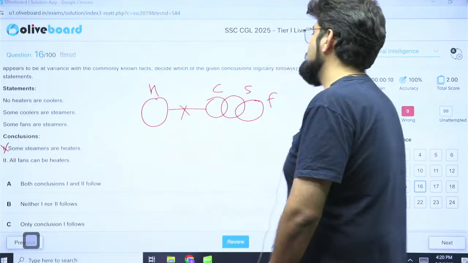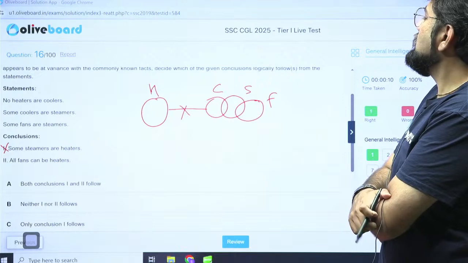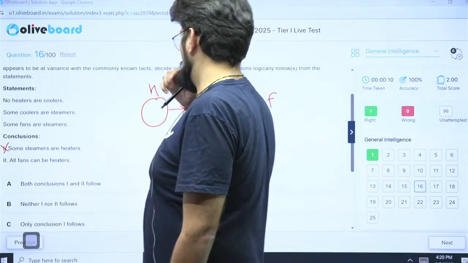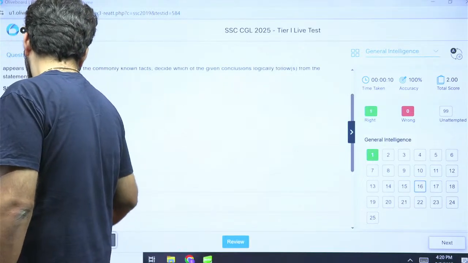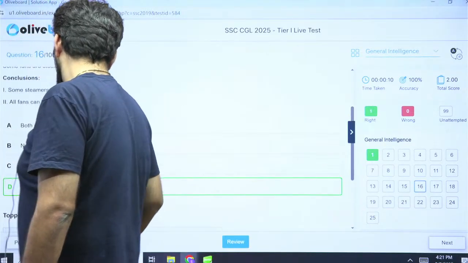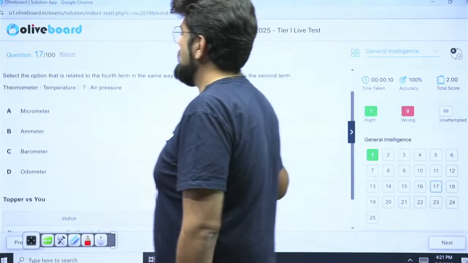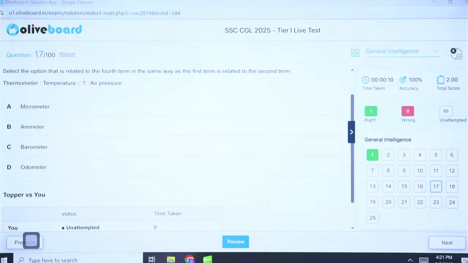Can they be? All fans, can they be heaters? Yes, I think so. Okay, it is only restricted with coolers, not with steamers. So all fans can be heaters is right. So only conclusion 2 follows should be the correct answer. Next, 17. Thermometer temperature. What measures air pressure?